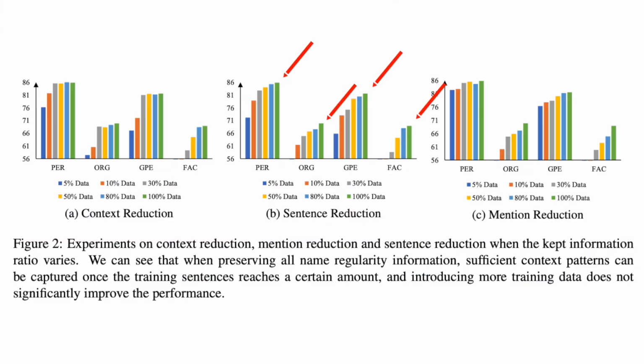Here are the results. As you can see here, in mention reduction, the performance increases as training data increases. This is to be expected. Increased training data will introduce more name regularity knowledge and therefore improve the performance. In context reduction, however, there is no significant performance improvement beyond 30% of the vanilla data. Through this observation, we can see that once it reaches a certain amount, the training data is enough to capture sufficient context patterns, and any further increase would just add more name regularity knowledge. These overall results also tell us that name regularity and context patterns for NER can be learned separately.